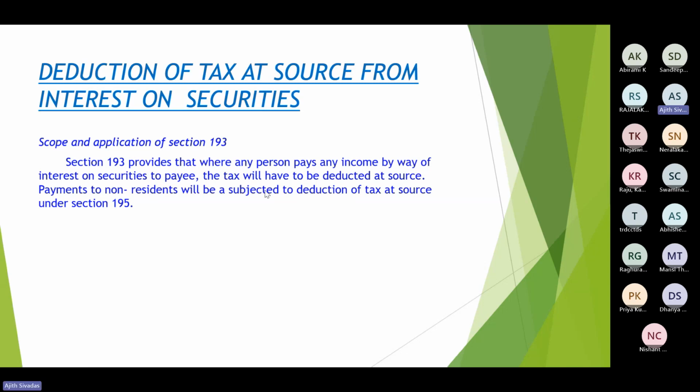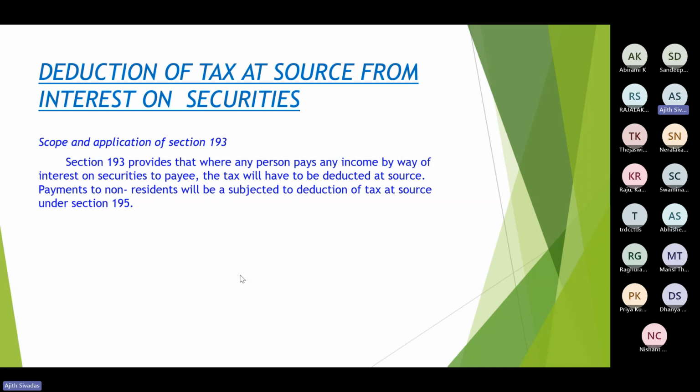While going through all these TDS sections, not only 193 or 194A, but any other TDS sections, you have to verify to whom it is applicable. In almost all cases, except some exceptions, it is not applicable to non-residents. Section 195 would be applicable. Higher rate of TDS will be applicable in such cases.